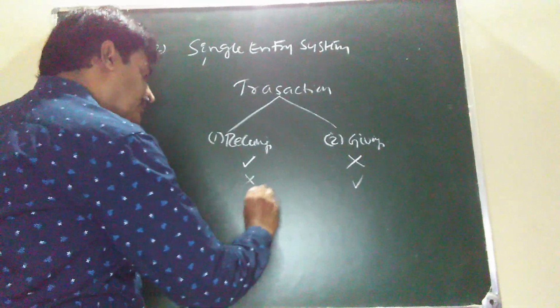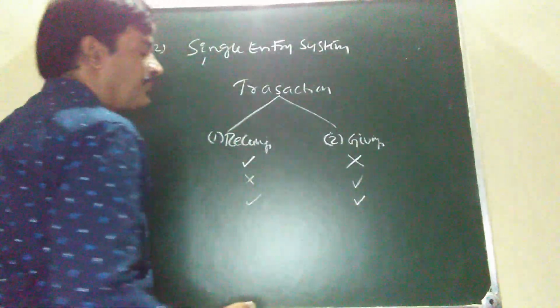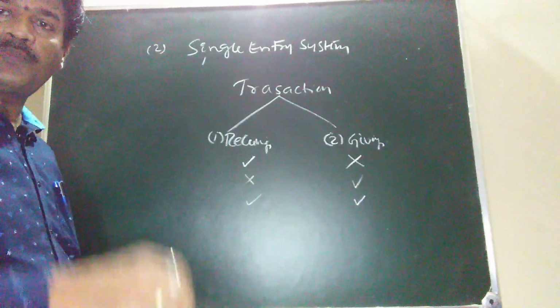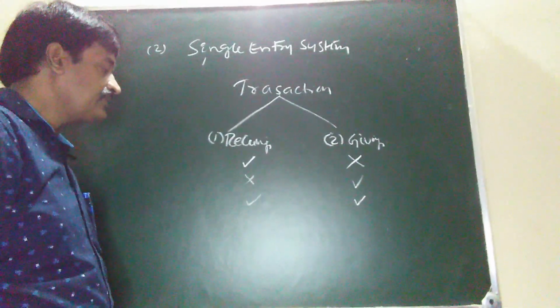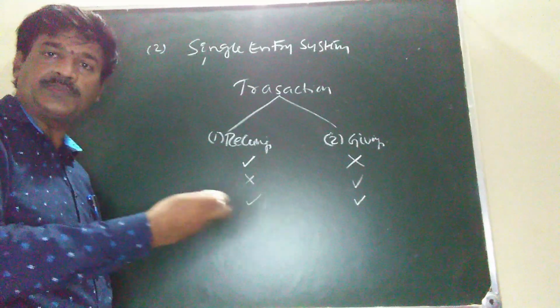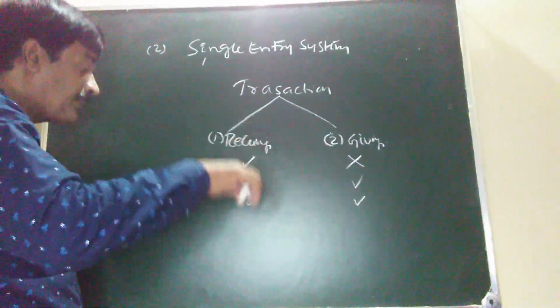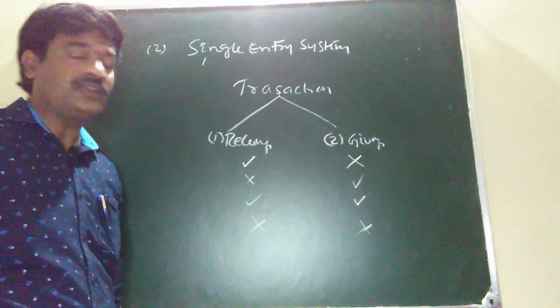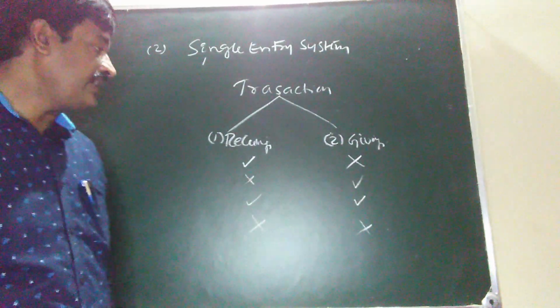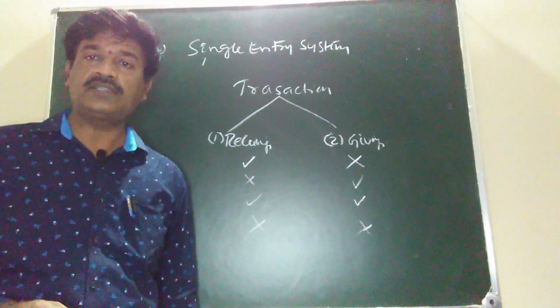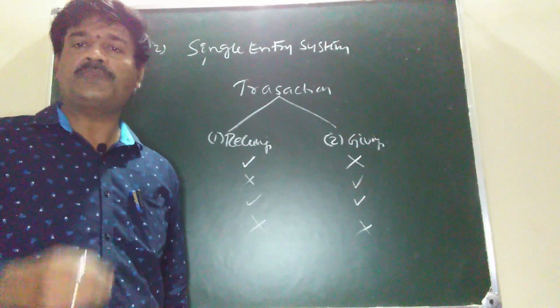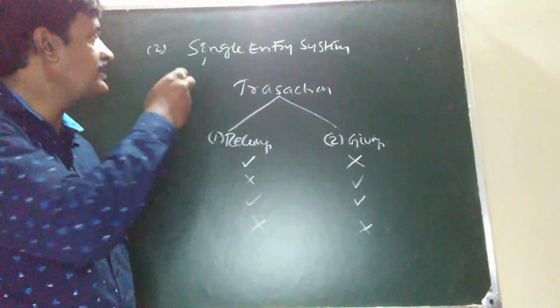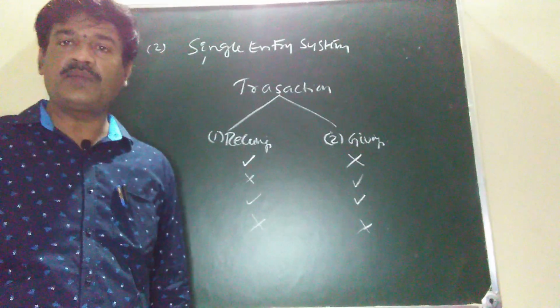Only in 5% of transactions do we record both aspects. Sometimes we do not record either aspect. So generally 90% of business transactions record only one aspect, and this system is called the single entry system of accounting.